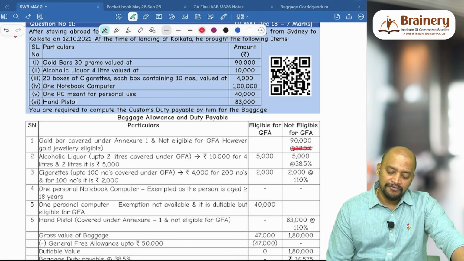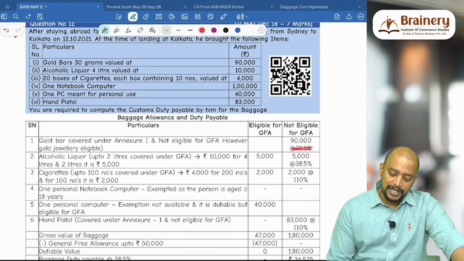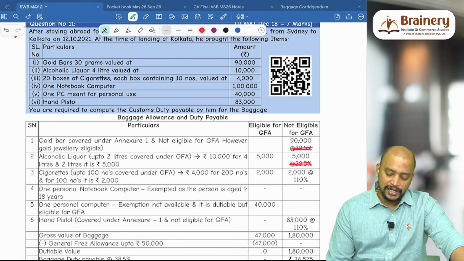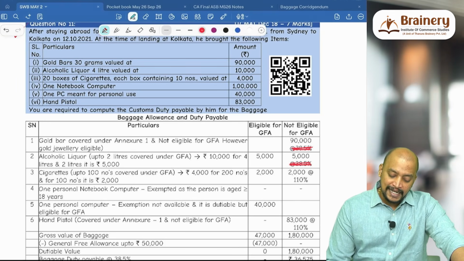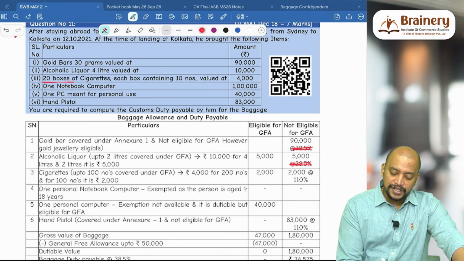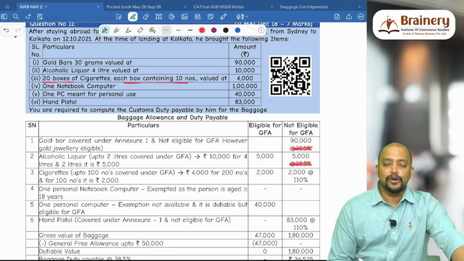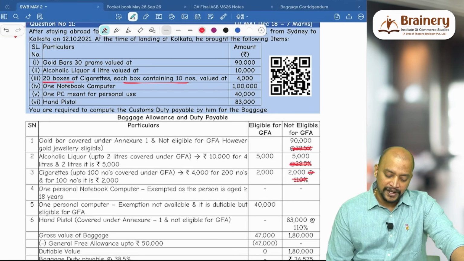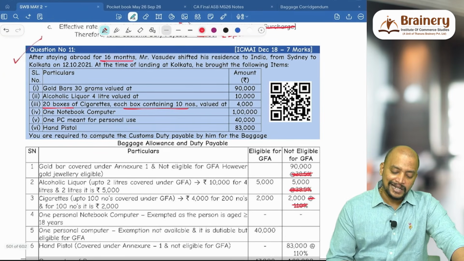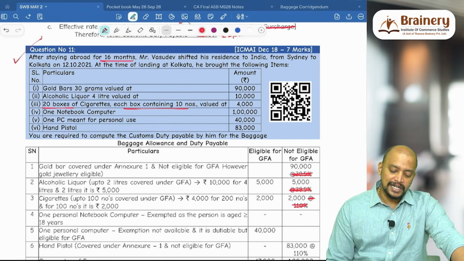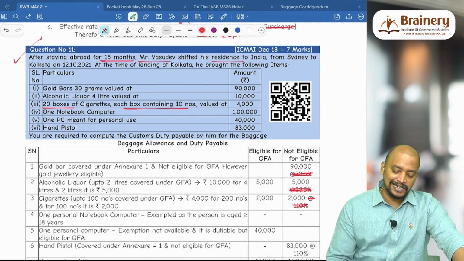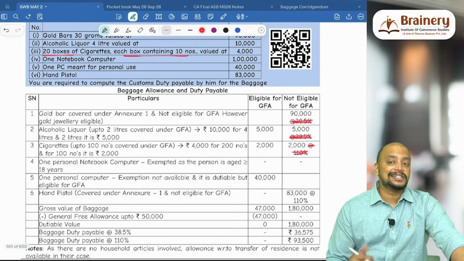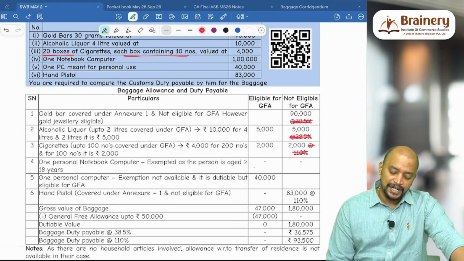Then alcoholic liquor, 4 liters. So 2 liters is only eligible for GFA, the remaining 2 liters not eligible for GFA. Cigarettes, 20 boxes, each box containing 10, 20 into 10, 200. So only 100 is eligible for GFA, the remaining is not eligible for GFA. One notebook computer will be exempted because more than 18 years. Here Mr. Vasudev is shifting his residence, nothing else is given, so we are taking it as greater than or equal to 18 years and therefore it is exempted.